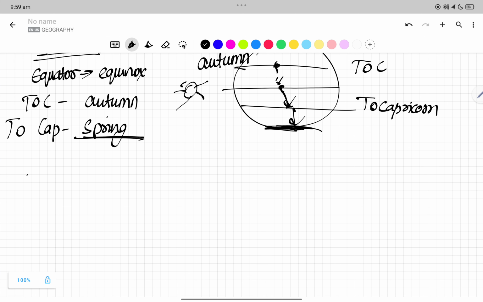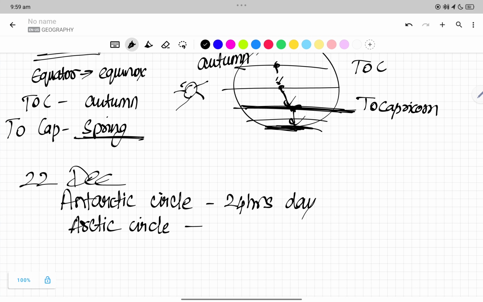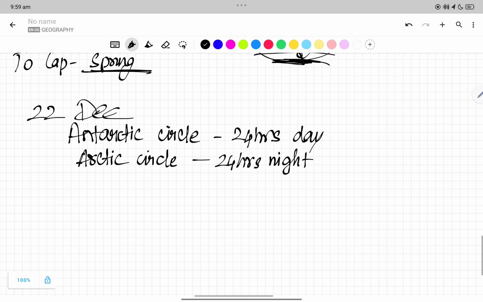Now let us go for 22nd December. The sun is in the Tropic of Capricorn, right? So our Antarctic Circle has 24 hours of day. The Arctic Circle has 24 hours of night, and the North Pole will have December to June darkness, right?